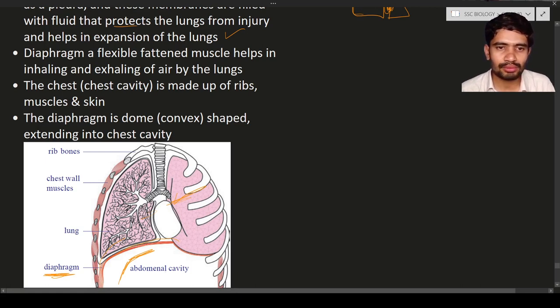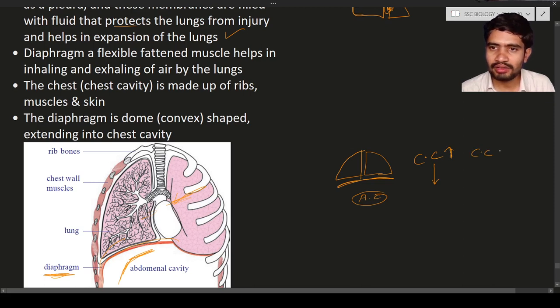When the diaphragm moves down, here you can see these are the lungs, let us consider these are the two lungs. Beneath the lungs there is a diaphragm, a muscular organ. Here is the abdominal cavity. So when the diaphragm moves down, what will happen? The chest cavity is going to increase.